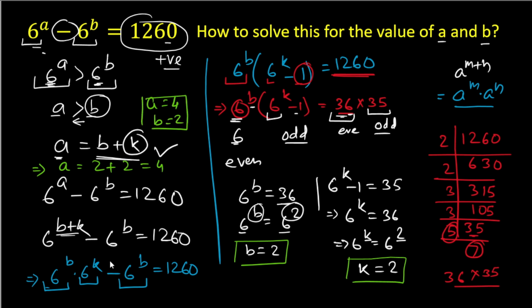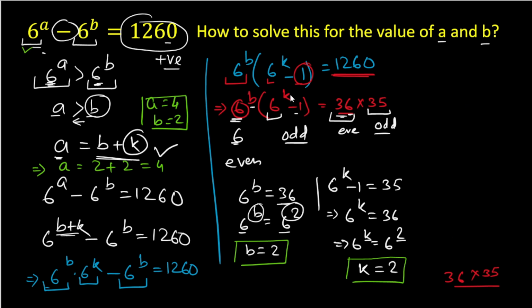Now we'll check whether these values satisfy this expression or not. The expression is 6^a - 6^b = 1260. Now in place of a we'll put 4 and in place of b it is 2. So 6^4 - 6^2 = 1260.